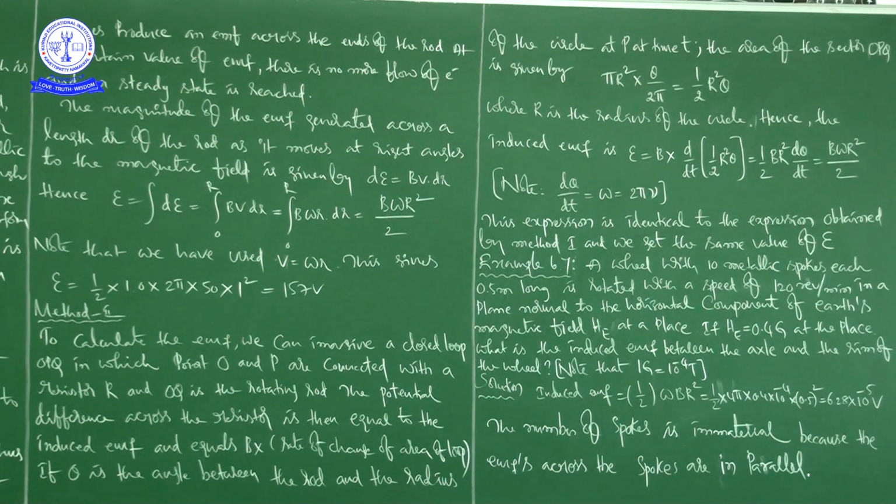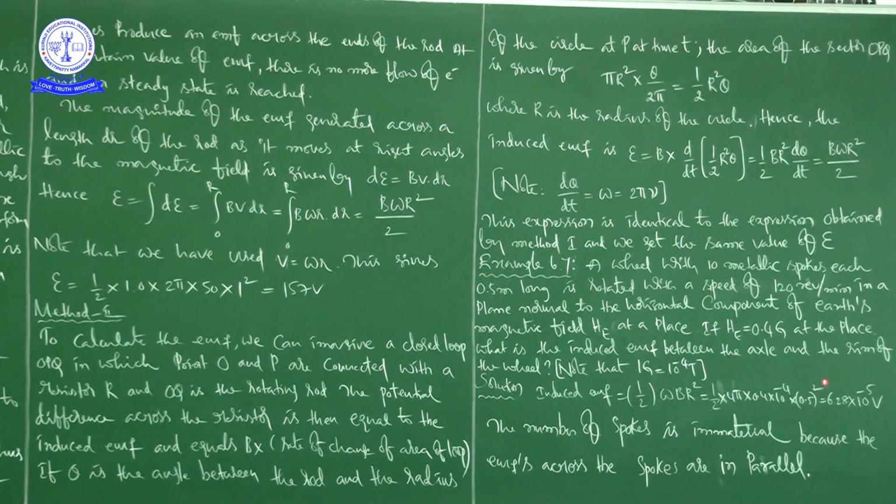Since there is a magnet, a magnetic field will be formed, and you know very well that the magnetic field is a three-dimensional vector quantity. So we have both a horizontal component and a vertical component.